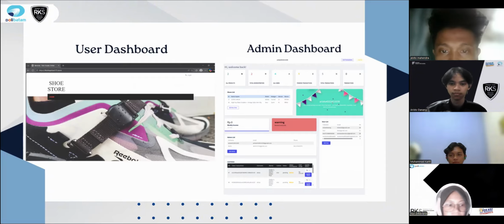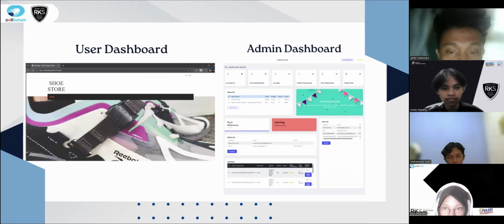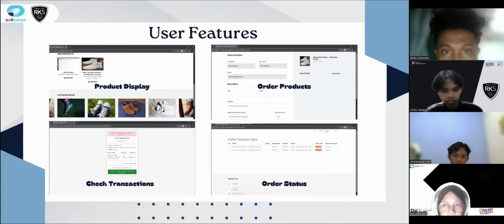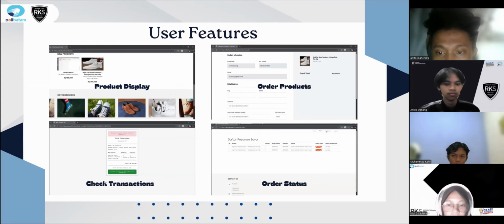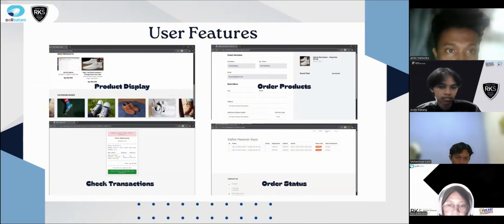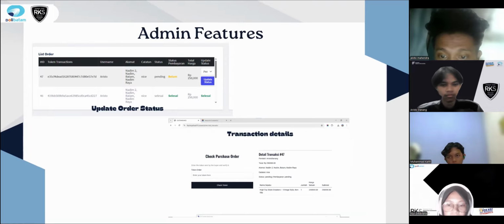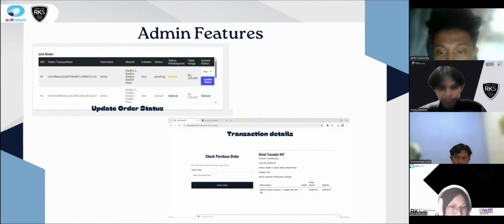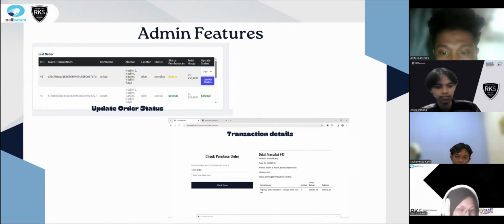After a successful login, on the left is the user dashboard designed for a clean shopping experience. On the right is the admin dashboard displaying real-time sales statistics and order summaries. Next, in the user features, customers can browse the product display, easily place orders via the order form, and track their transaction status transparently. And then the admin features: admin can view the complete order list, verify transaction tokens for security, and update order status to complete with a single click.